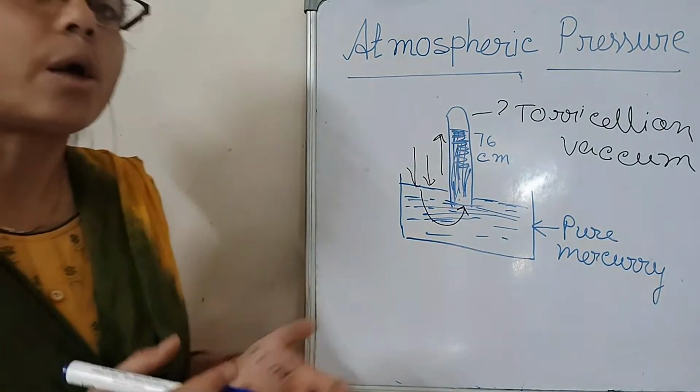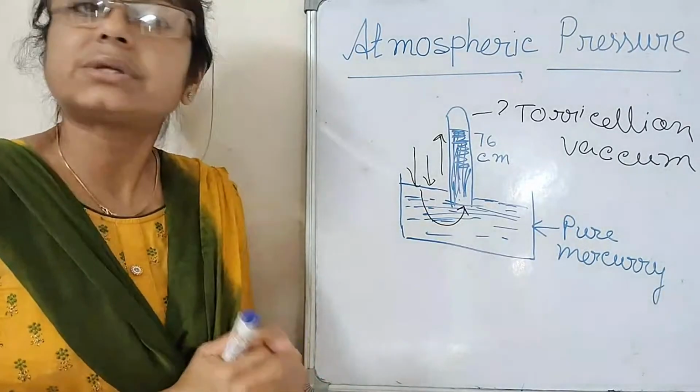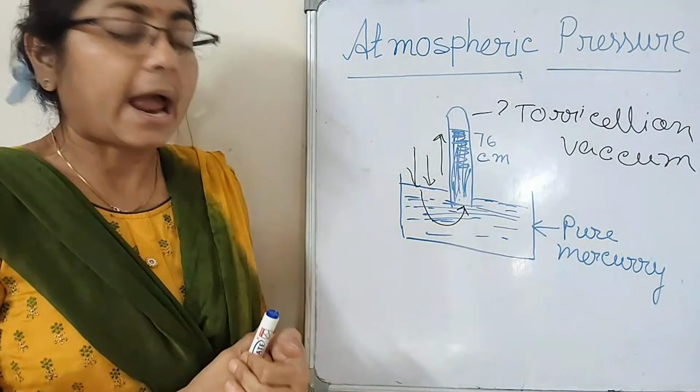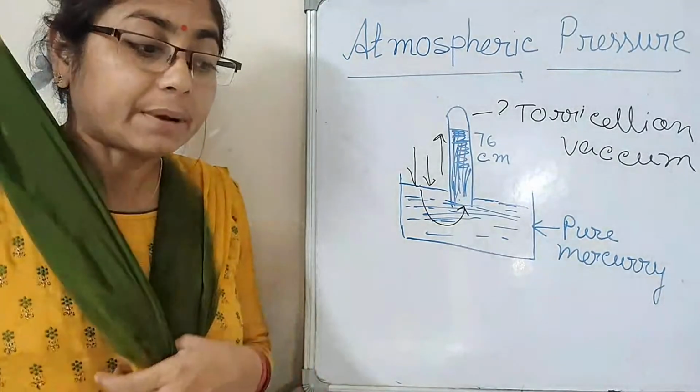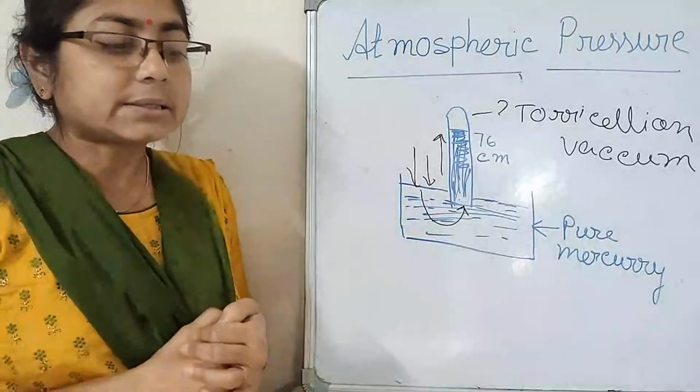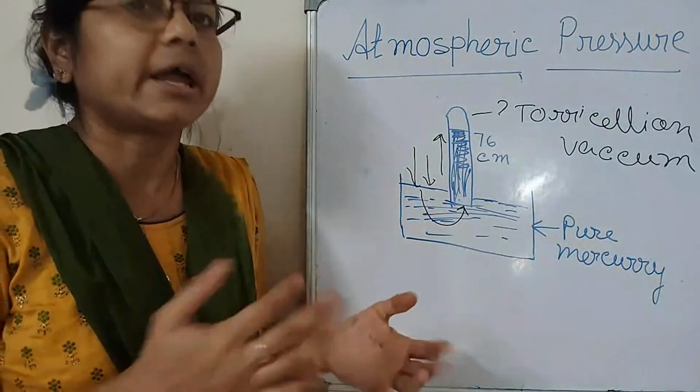The Fortin barometer is a normal barometer, a little bit modified, and here we use mercury. The aneroid barometer is a little bit better. It is a portable, compact barometer, and we don't use any liquid in this barometer.